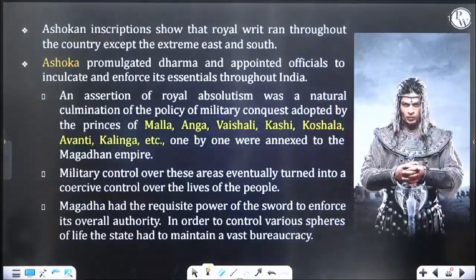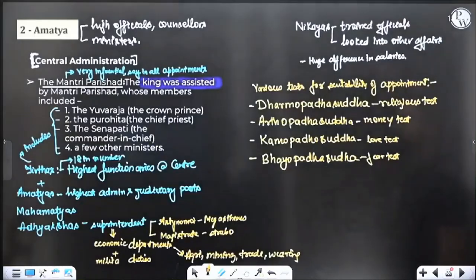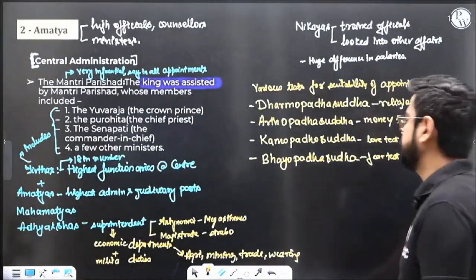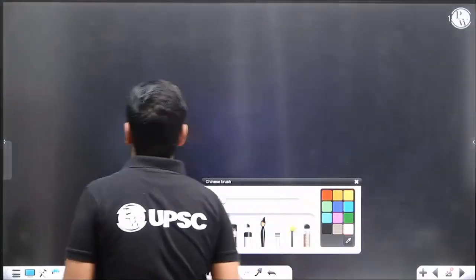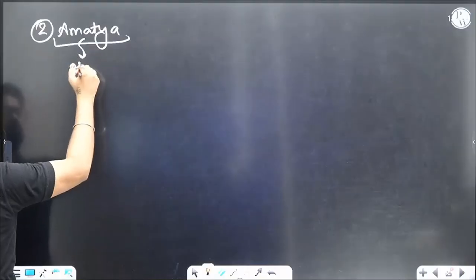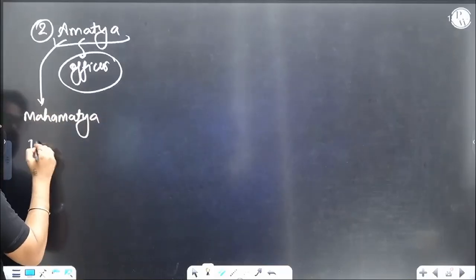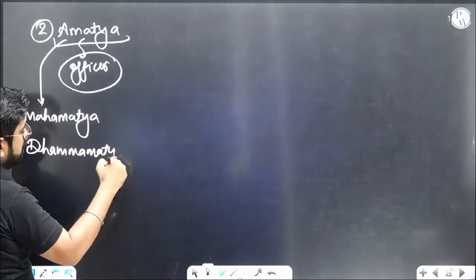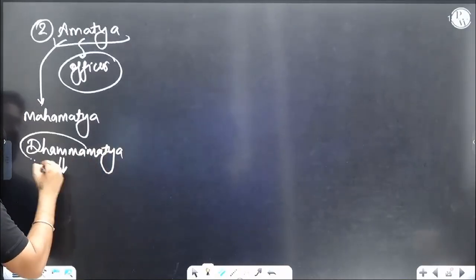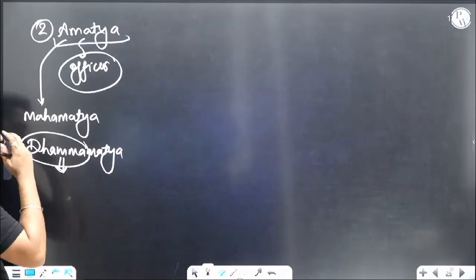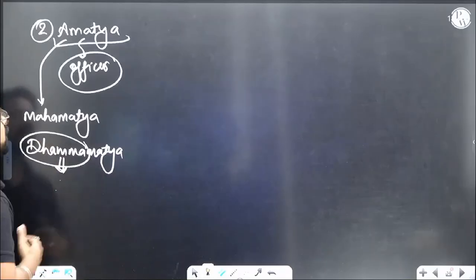So the same was implemented over here. I want you to read this. Maybe we have discussed it. Second is Amatya. The second important place over here is Amatya. Now Amatya is a very, very generic term. It simply means officer, a government officer. If somebody says Mahamatya, that means a senior officer. If somebody says Dhammamatya, it means an officer who is meant to propagate Dhamma. So Ashoka had installed, basically hired, a particular dedicated officer for the Dhamma. We'll see it later. But yeah, the officers.